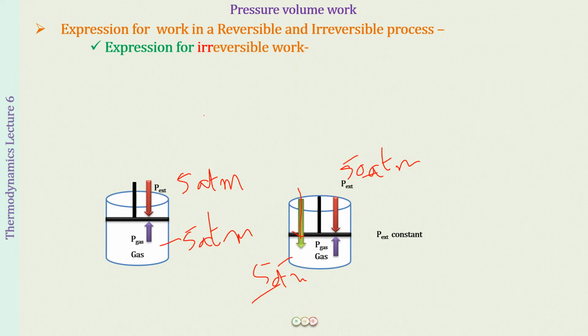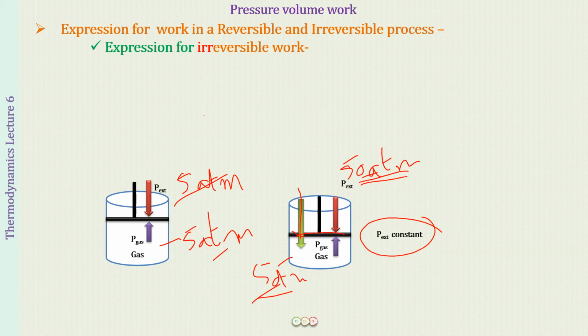Because it was such a quick happening, we say that the external pressure remains the same throughout. I hope you all remember that in the reversible process, equilibrium got maintained at each step, but here there is no equilibrium attained. It will be only at the initial state, and then only at the final state when the piston comes over here. But throughout the process, the external pressure remains constant in an irreversible process.